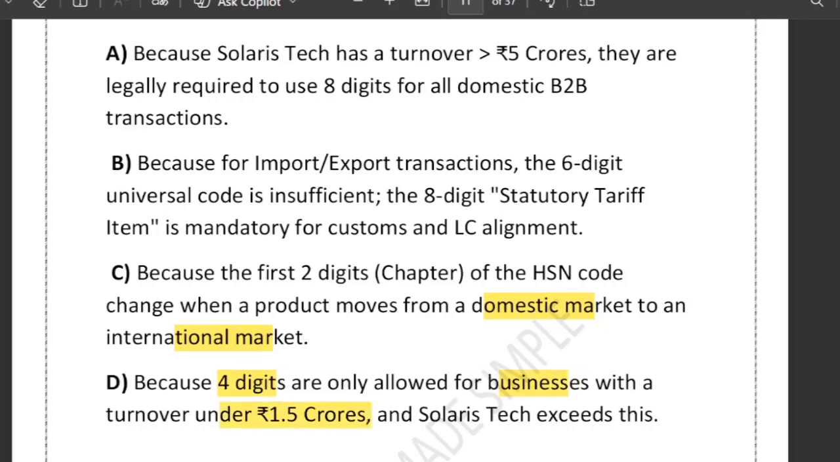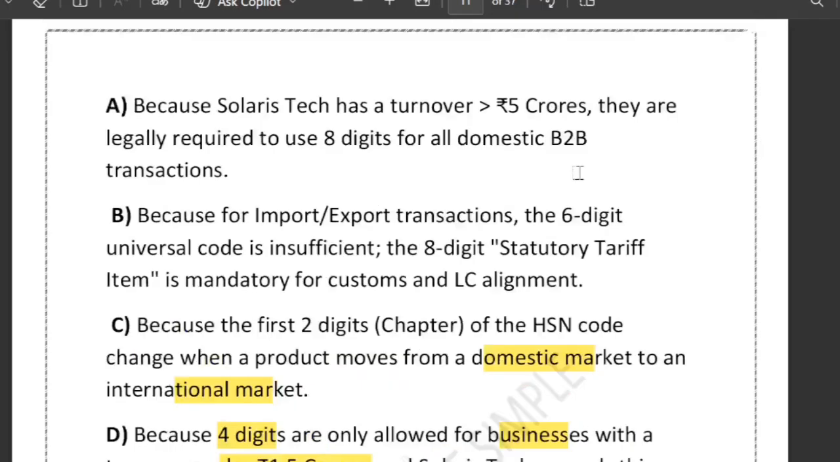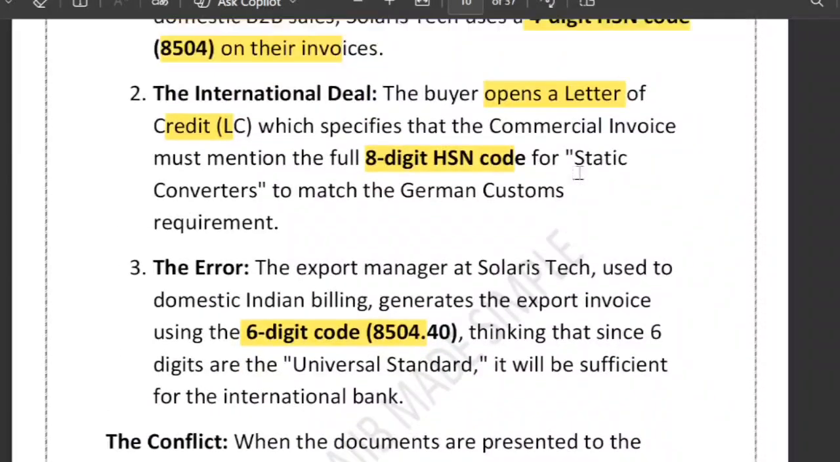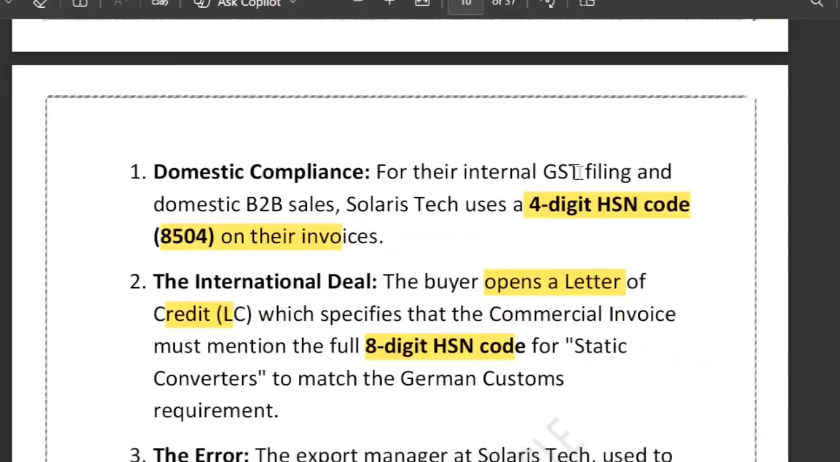So let's not go through each and every option first. First of all, what is happening here is that Solaris Tech Private Limited is an Indian manufacturer. They have annual turnover of 12 crore. Export destination is Germany.